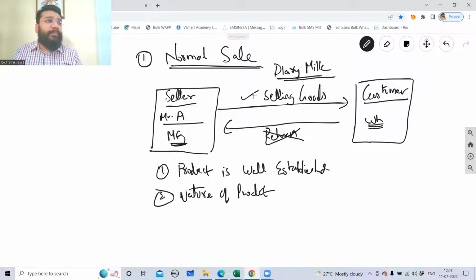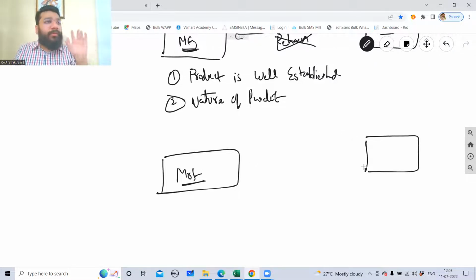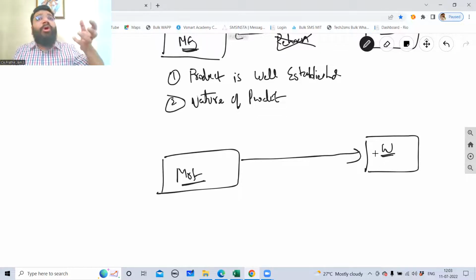But do you feel that every category of business will fall under this category? Now, what about those products which are new in the market? So let's suppose we see a scenario where there is a manufacturer launching a new product. This manufacturer approaches the wholesaler, telling him, boss, I've launched a new chocolate with a new brand, so please buy it from me.